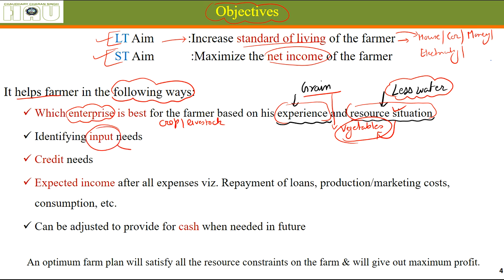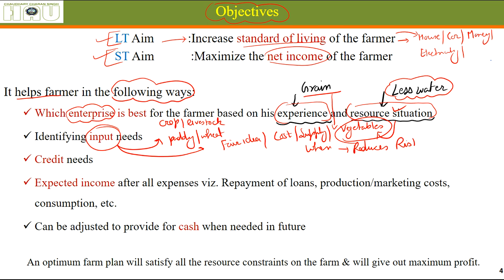Identifying the input needs. Let's say he wants to go for paddy and wheat cultivation. He already has some experience, and if he plans ahead, he will have a fair idea, or more than a fair idea, of the cost of those inputs, where they are going to come from, and when they are required. All these things are identified well in advance, so it reduces the risk involved in farming. Okay, credit needs.